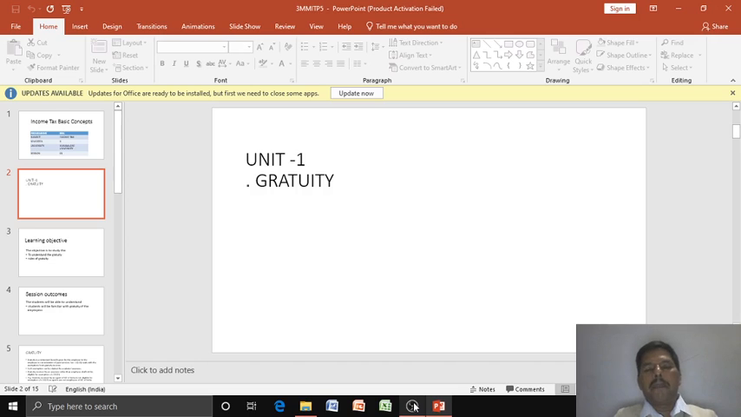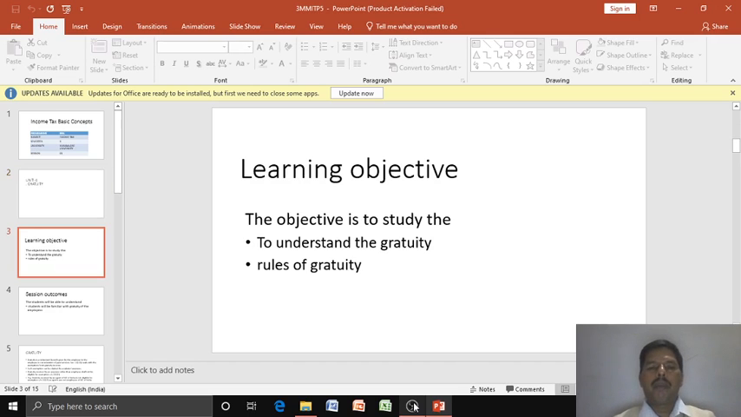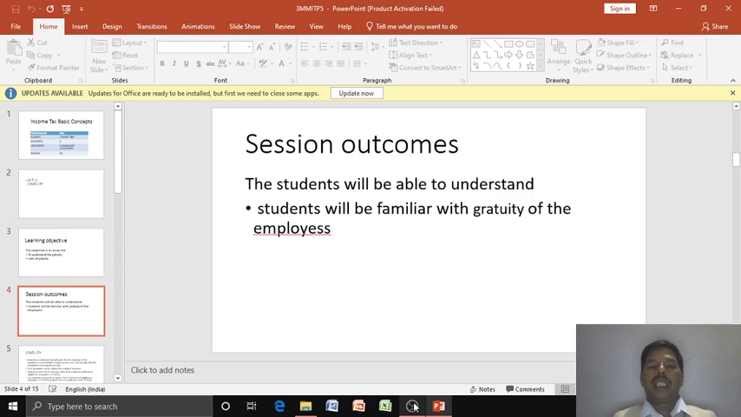The title of the topic is Gratuity. The learning objective is to understand the meaning of gratuity and the rules for the calculation of gratuity for the purpose of calculating income from salary. The session outcome is that the students will be familiar with the gratuity of employees, and the exemptible amount and the taxable amount of the gratuity received by an employee for his employment.